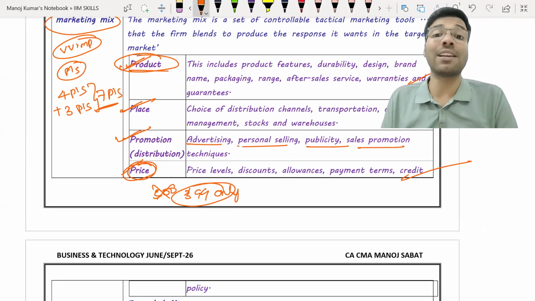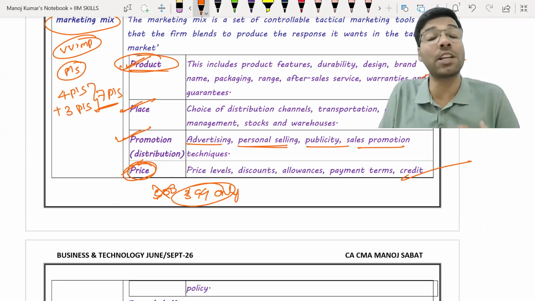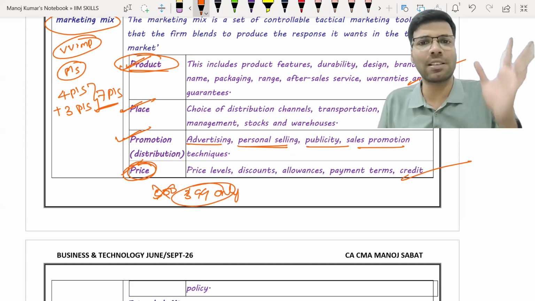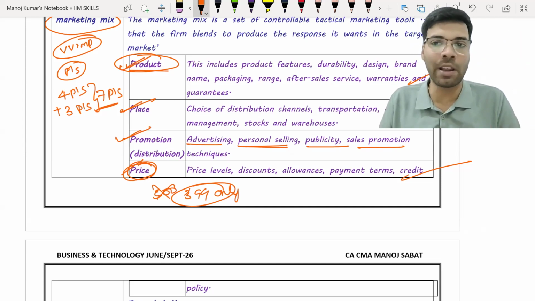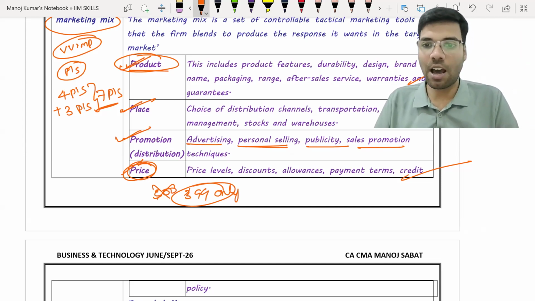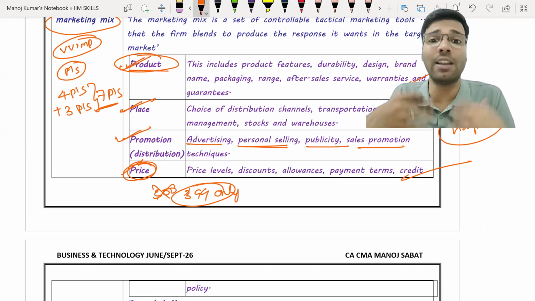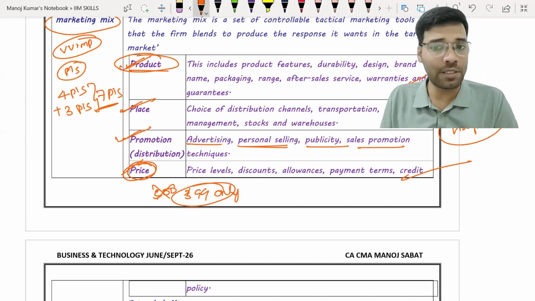And then comes personal selling, which is nothing but a representative of the company will come to you and explain about the product. I will tell you the best example, Harpic ad. Have you all seen Harpic ad? Harpic ad, it comes under personal selling. A person will come to your house, they will explain about the product and make you purchase that product.